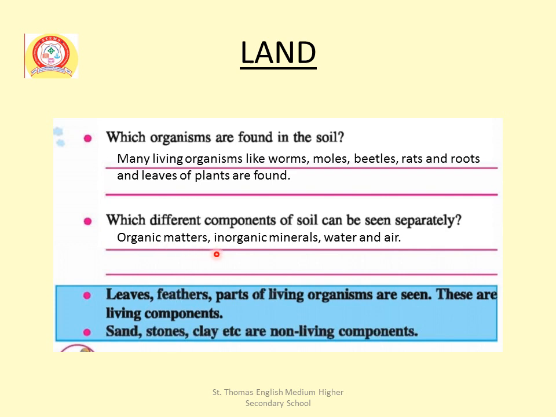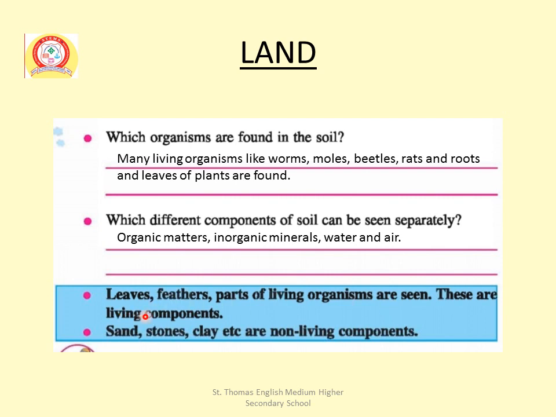Organic matters, inorganic minerals, water and air. Leaves, feathers, parts of living organisms are seen. These are living components.